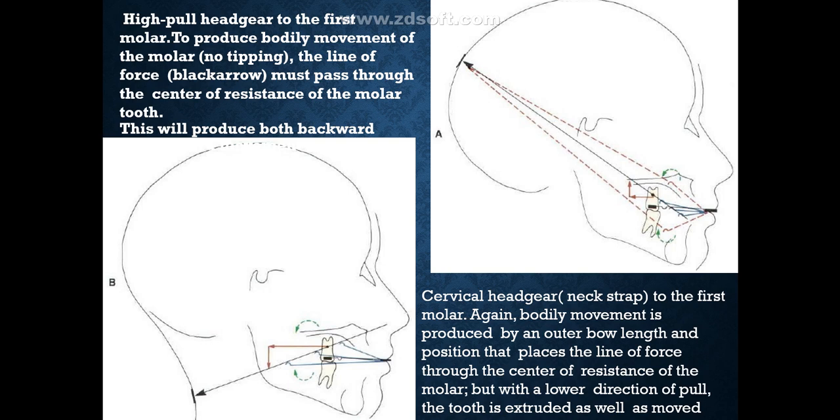While in cervical headgear or neck strap, which is attached to the first molar, again bodily movement is produced by an outer bow length, and it is positioned so that it places the line of force through the center of resistance of the molar, but with a lower direction of pull, the tooth is extruded as well as moved backward.